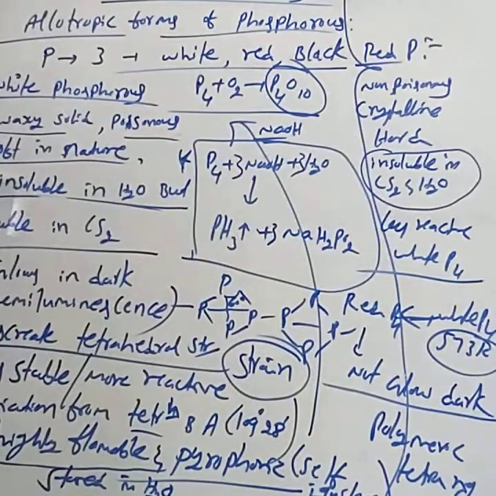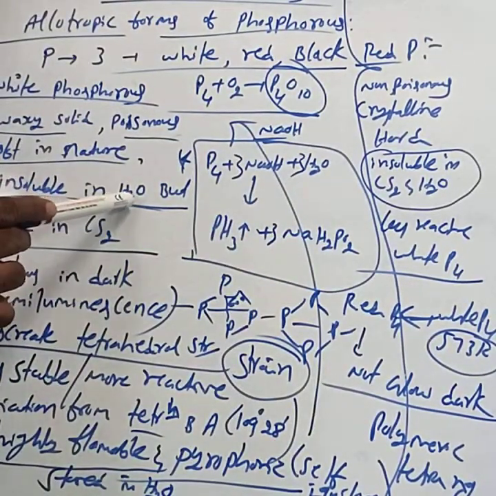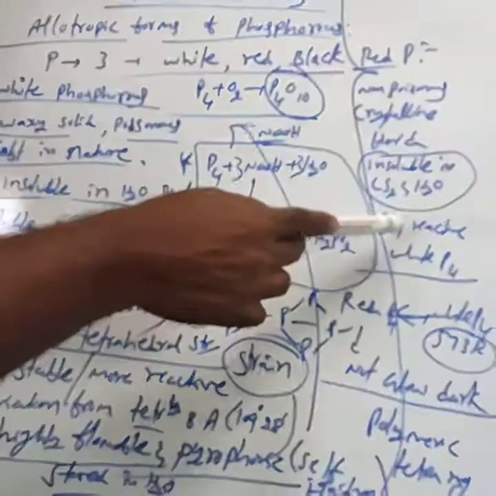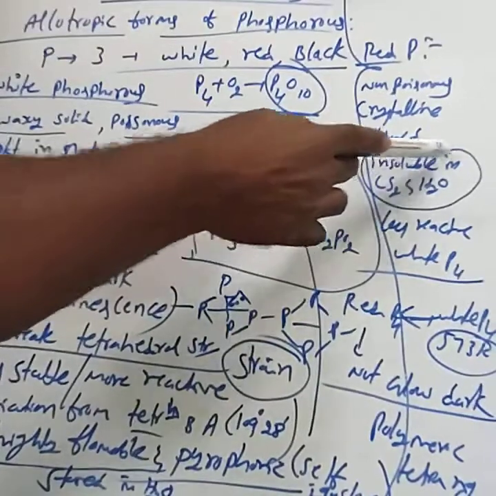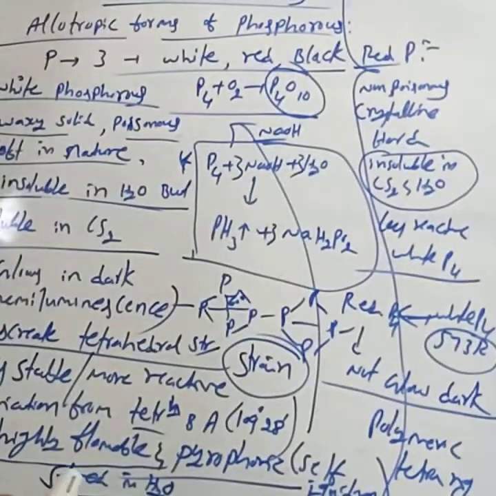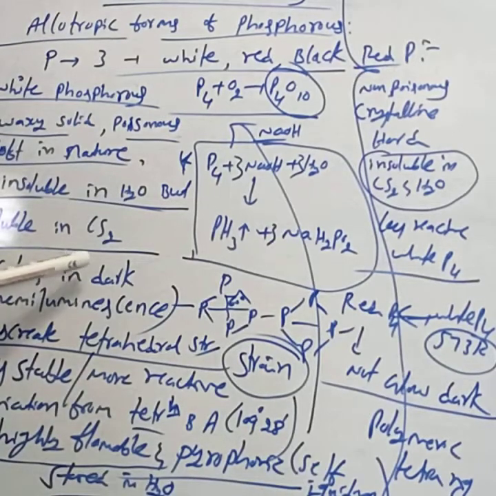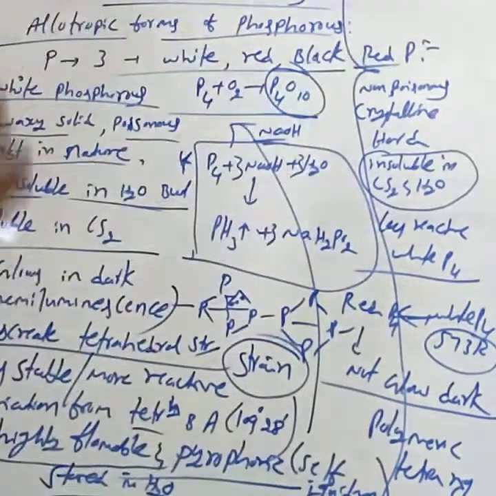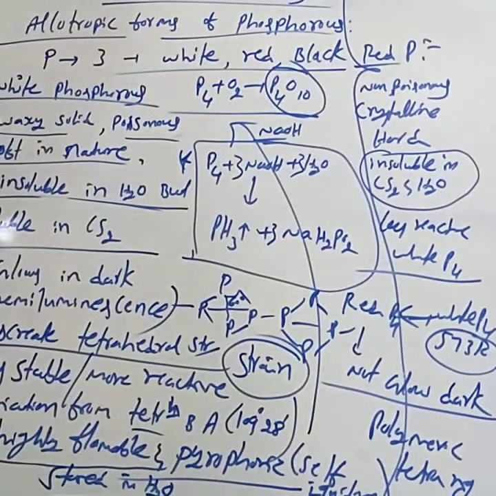White phosphorus is insoluble in water but soluble in carbon disulfide, but red phosphorus is insoluble in both. White phosphorus glows in the dark, that is, shows chemiluminescence, but red phosphorus does not.